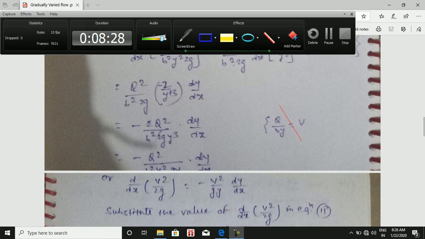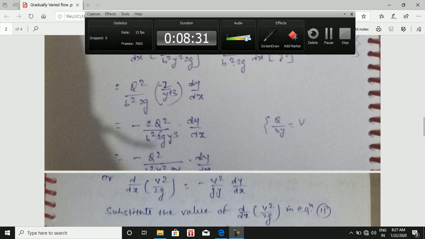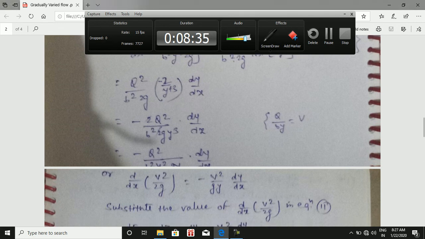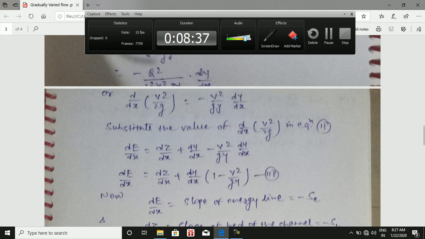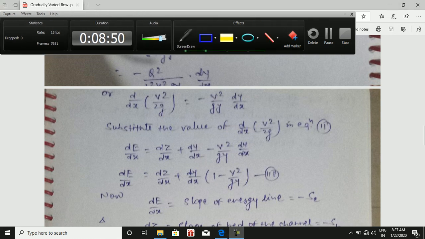Substitute these values in equation number 2. By putting the value of d by dx of V square by 2g, that is minus V square upon gy into dy by dx, in equation 2 we will get dE by dx is equal to dz by dx plus dy by dx minus V square upon gy into dy by dx. This is the third equation.